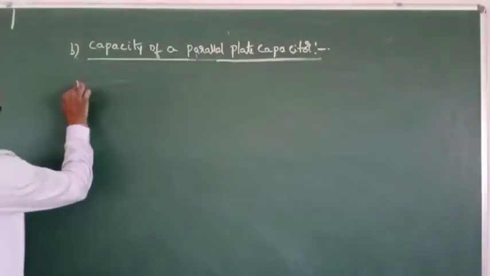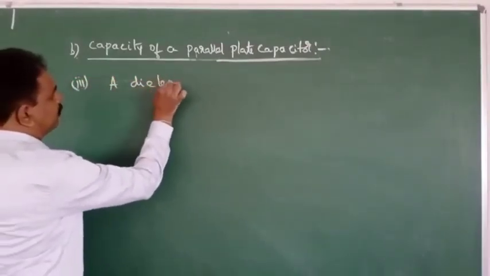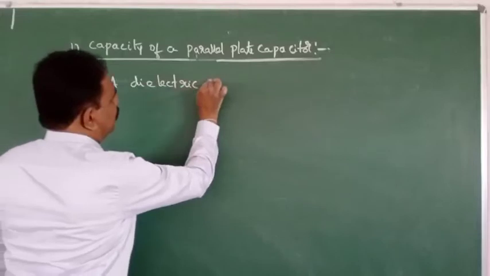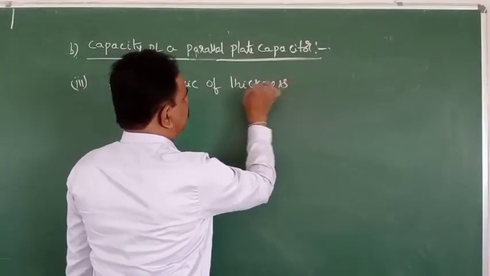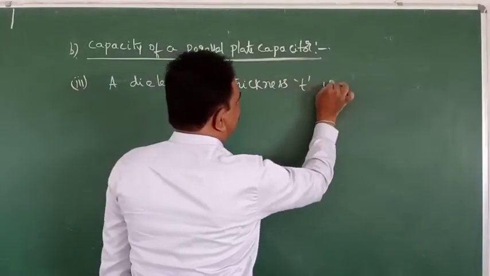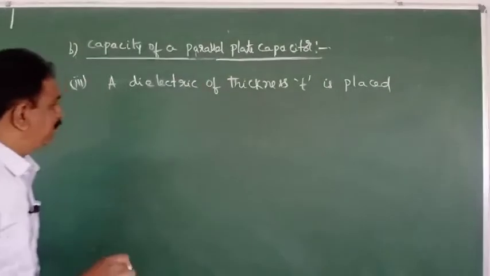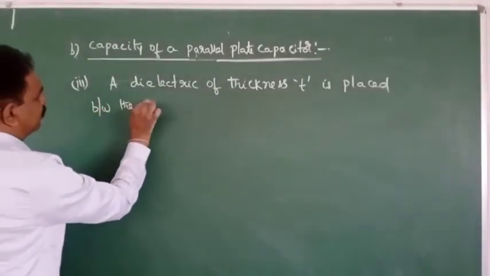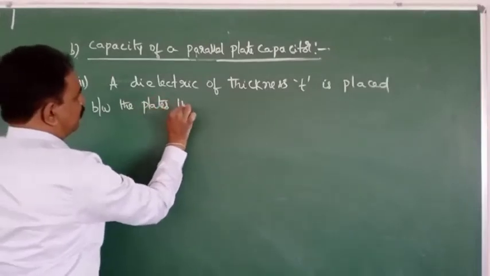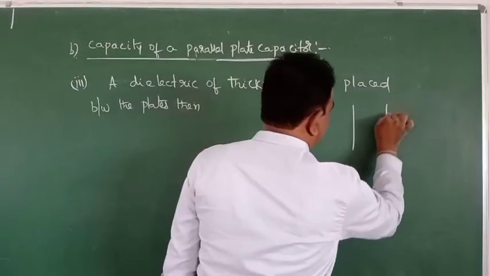So a dielectric of thickness T is placed between the plates. Then here this is the capacitor, no?